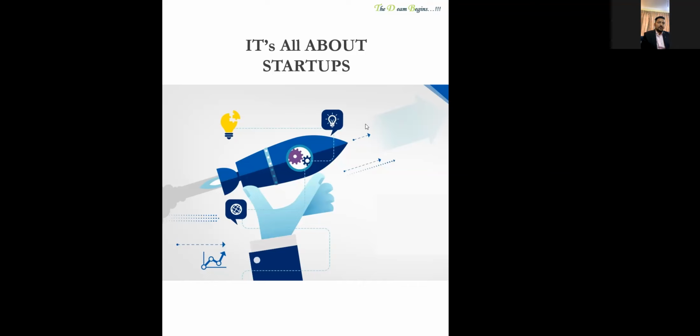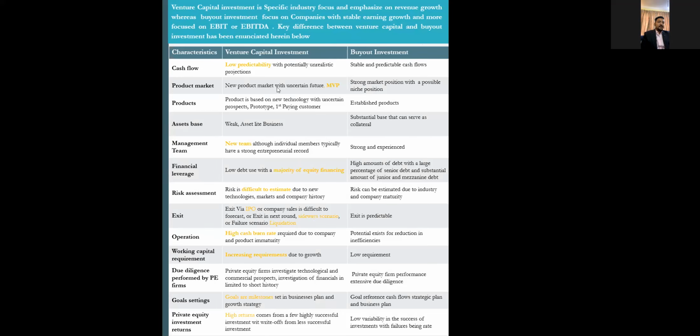So now moving forward, my basic fundamental difference of a mature company versus a startup, I have tried to break up that into two parts, where I will be categorizing a lot of factors from the startup point of view, where the company is at a very nascent stage, and the mature company having a stable cash flow and profitability margins, right? So there are a lot of differences between what we more precisely call venture capital investments and buyout investments, right?